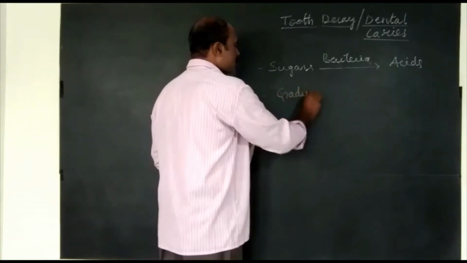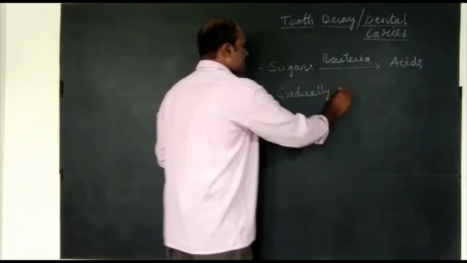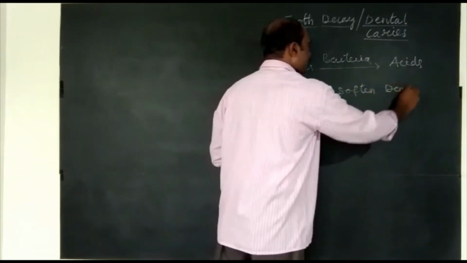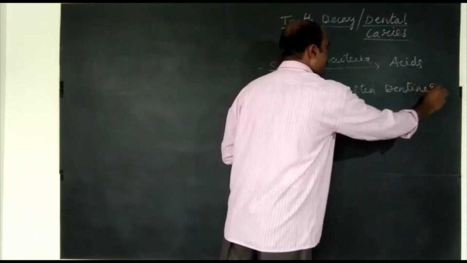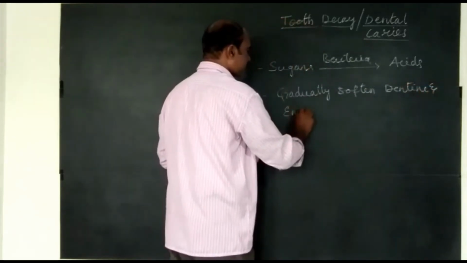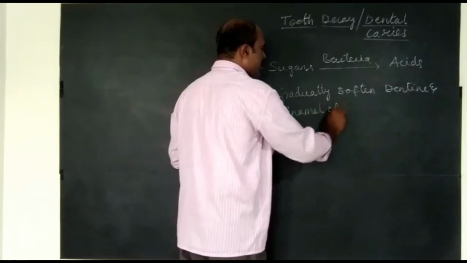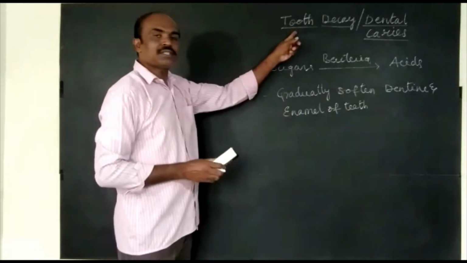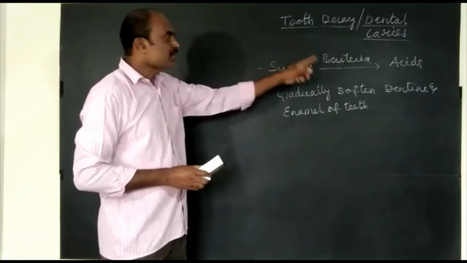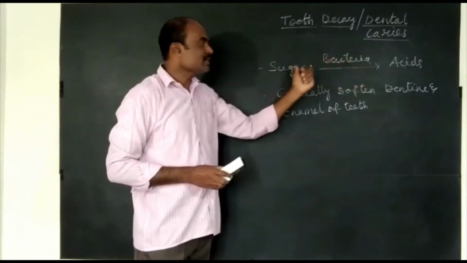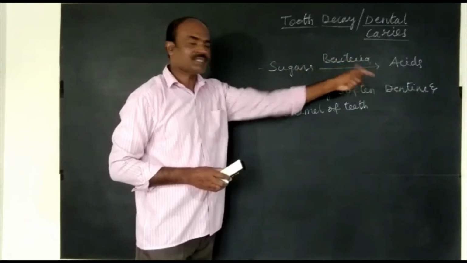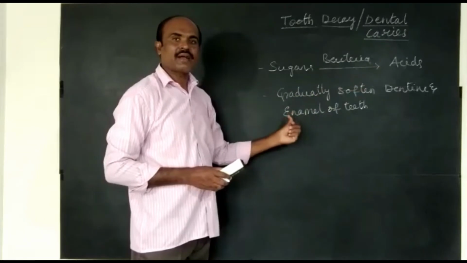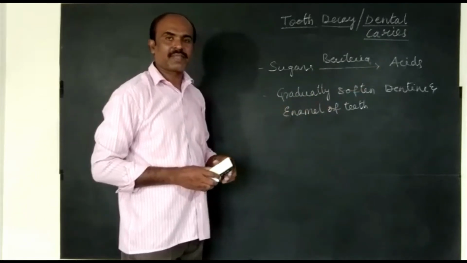Gradually soften dentine and enamel of teeth. This process is tooth decay. Sugars present in the oral cavity are converted into acids. These acids gradually soften dentine and enamel of teeth.